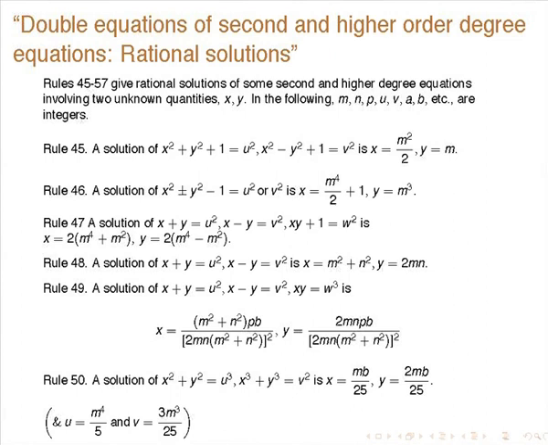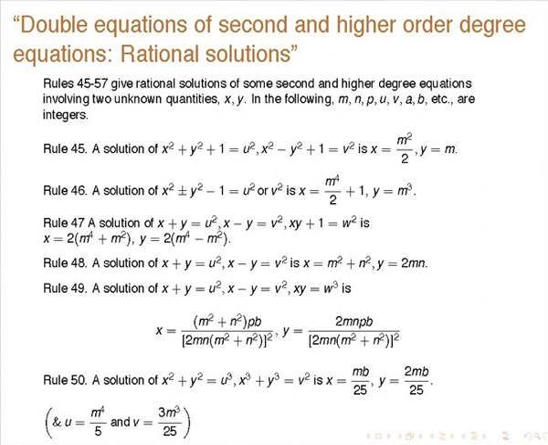See, for instance, if you have x squared plus y squared plus 1 is equal to u squared, and x squared minus y squared plus 1 is equal to v squared, it must also be a square. x is equal to m squared by 2 and y is equal to m, that is the solution. And suppose this is equal to u squared or v squared, then the solution will be this kind of a thing.